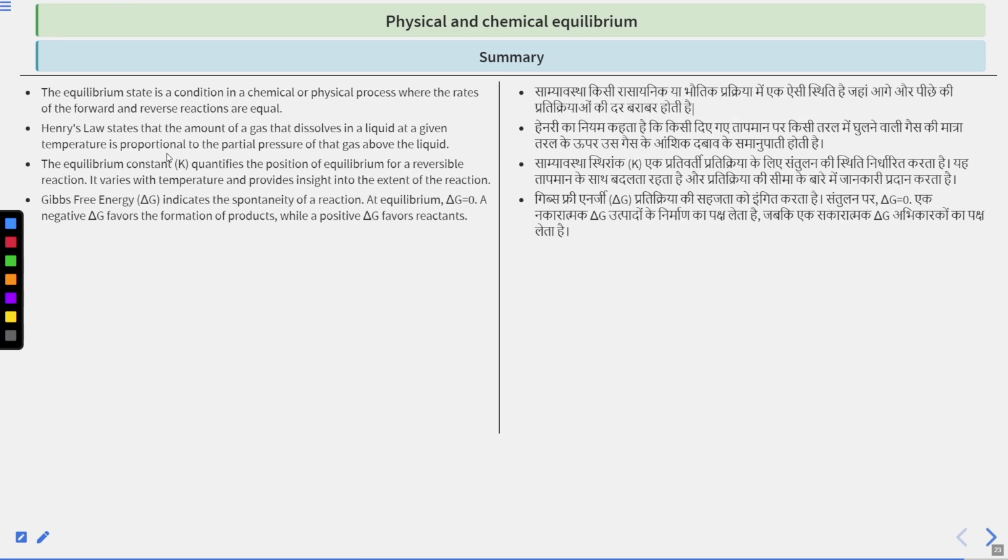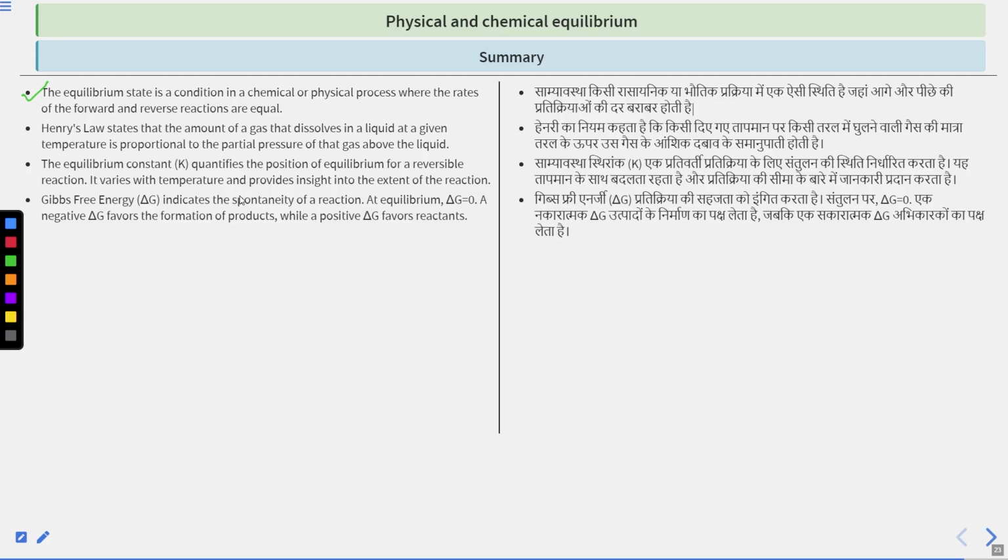Okay, so we are at our summary slide. The equilibrium state is a condition in a chemical or physical process where the rates of forward and reverse reactions are equal. Henry's law states that the amount of a gas that dissolves in a liquid at a given temperature is proportional to the partial pressure of that gas above the liquid. The equilibrium constant K quantifies the position of equilibrium for a reversible reaction.